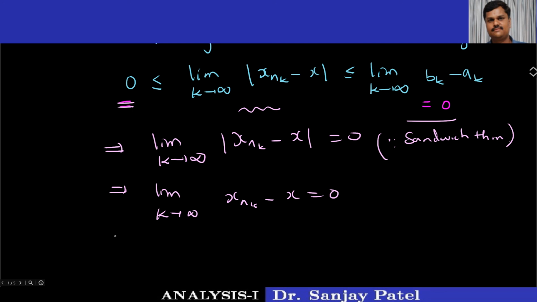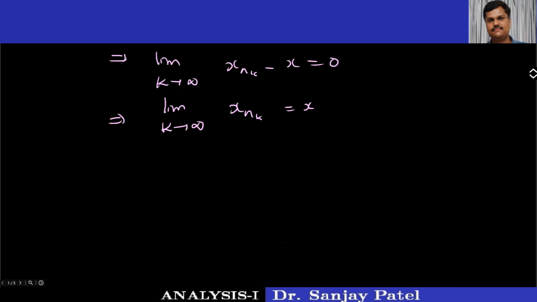And this gives me, by working rule, limit k tends to infinity xnk is equal to x. Thus, xnk converges to x. So we have found a subsequence. Thus, xnk is the required subsequence